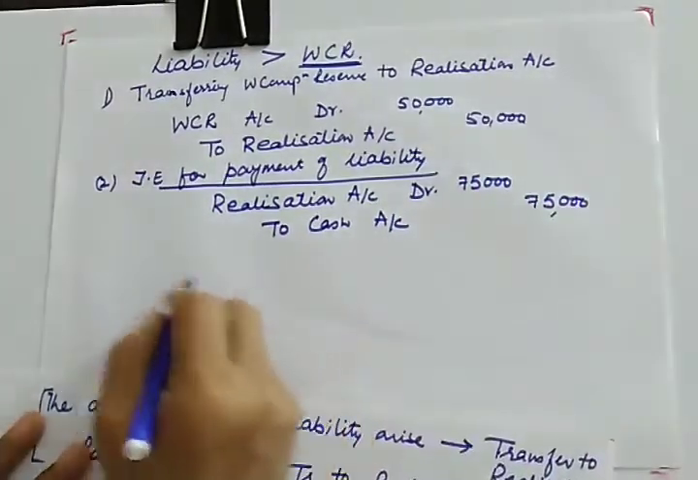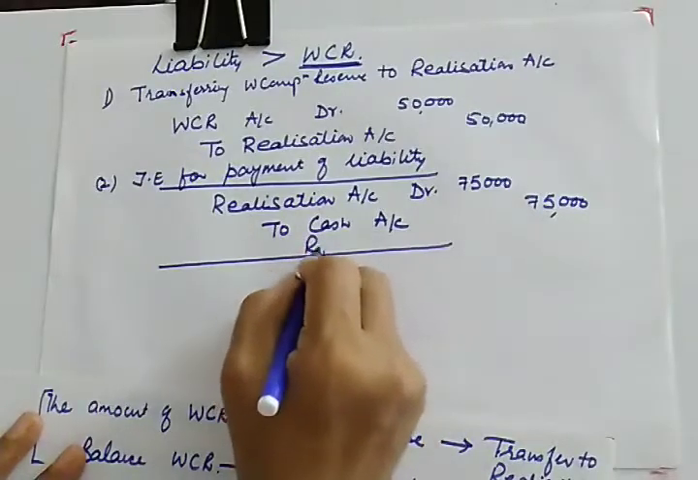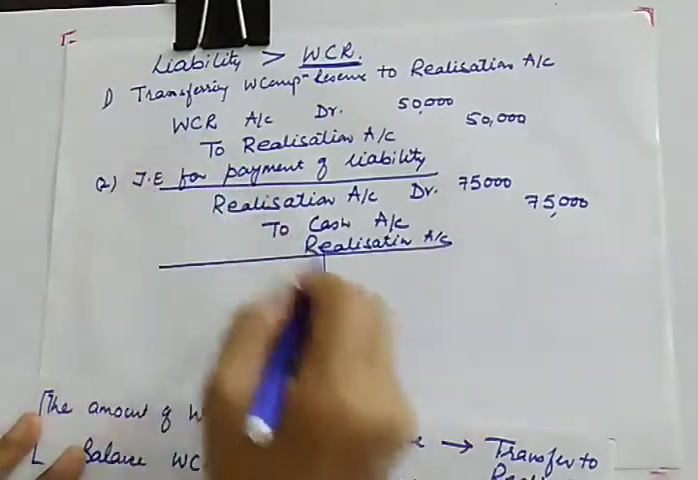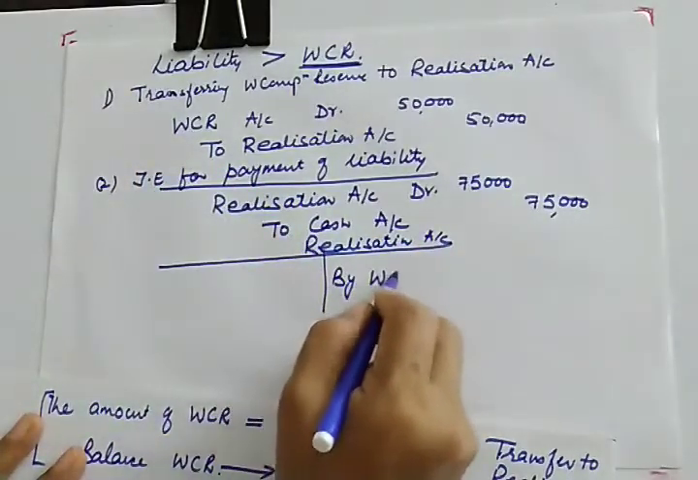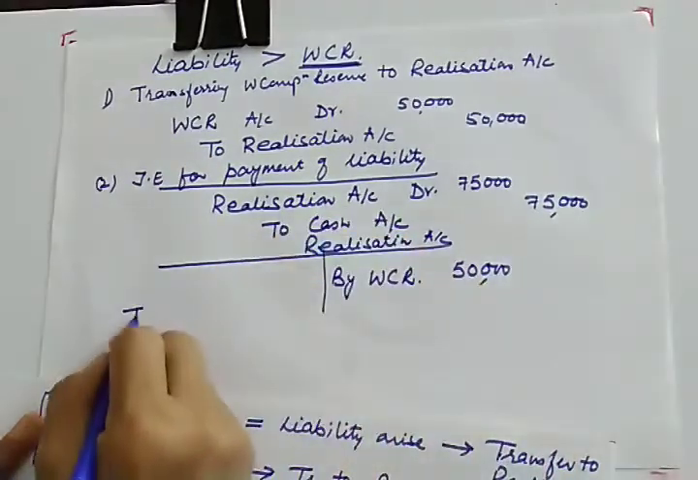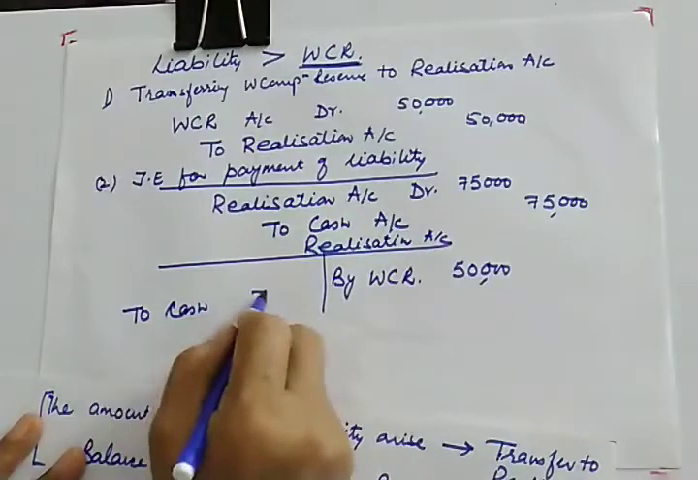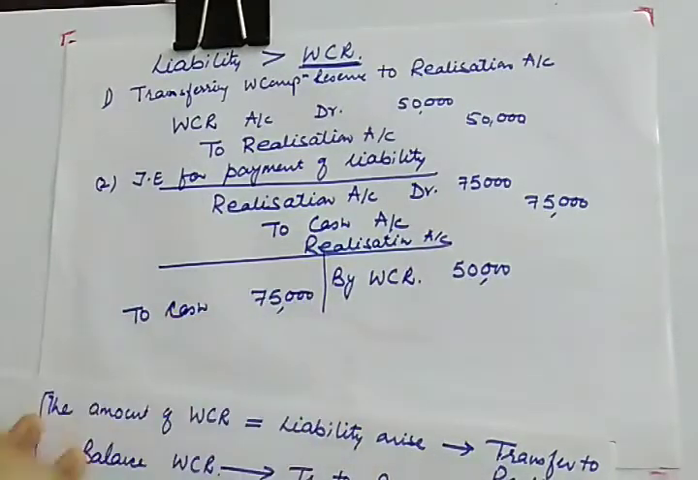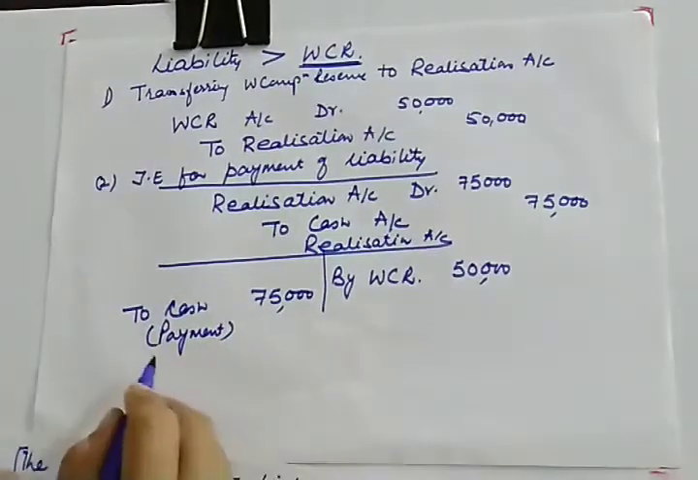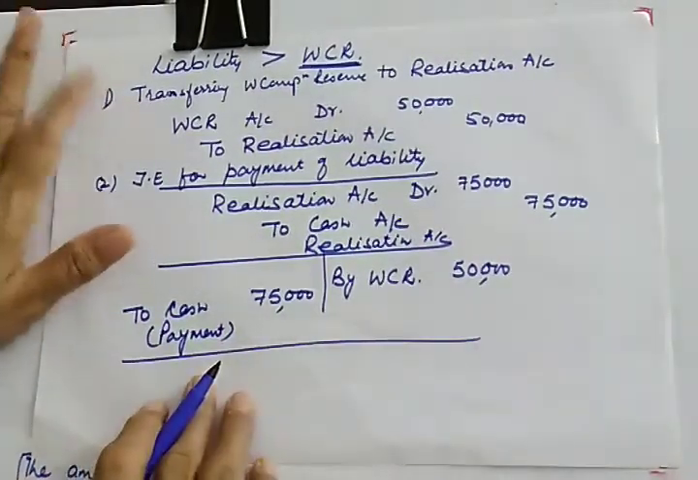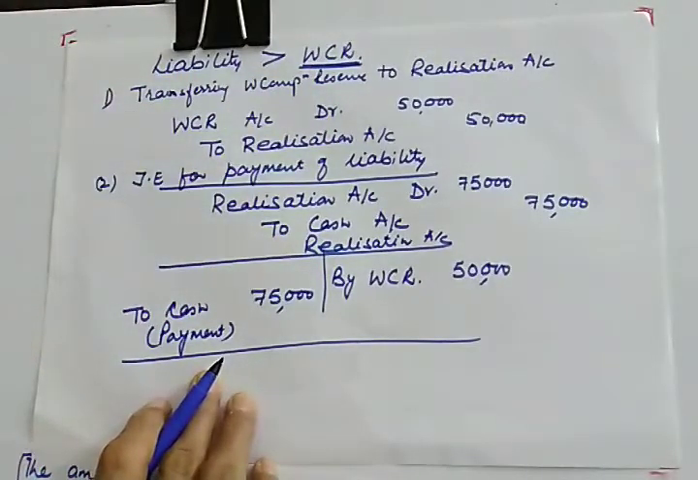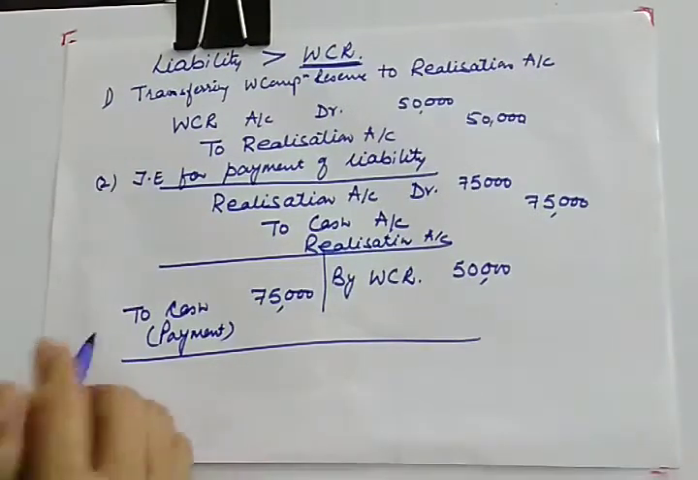So how this is going to appear in the realization account? In realization account, number 1, you will transfer full WCR. So here you will be writing by workman compensation reserve 50,000, and here you will be making entry for payment to cash 75,000. This is for payment of claim. So this is how it is to be done when liability is there and liability is more than workman compensation reserve.